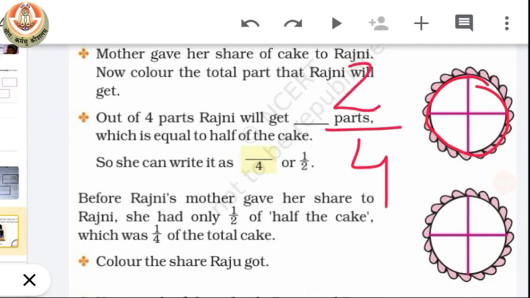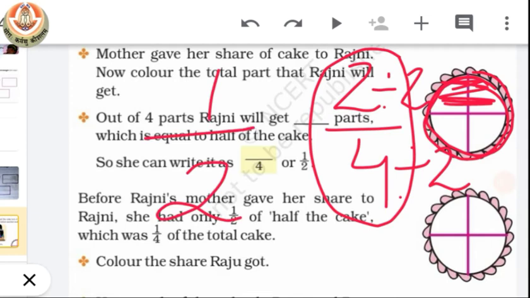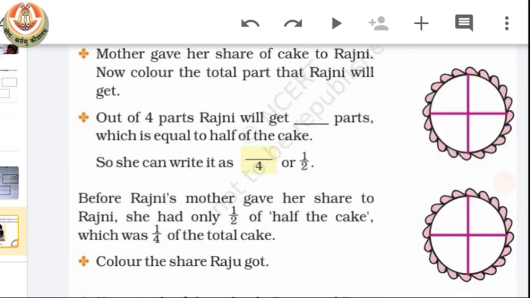Out of 4 pieces, Rajni will get 2 pieces. So this is the share Rajni will have. And when we divide the numerator by 2 and the denominator by 2, it will become 1/2, which means 2 quarters add to make a half. This is the same thing.